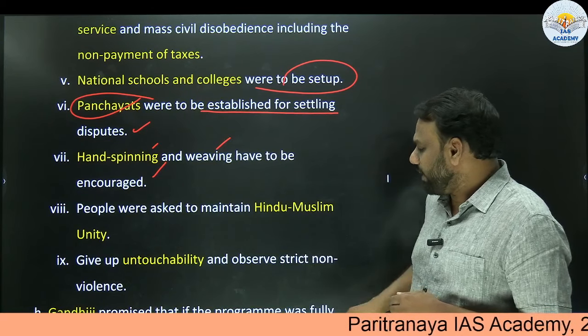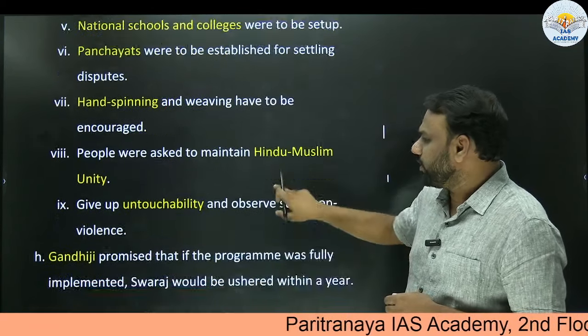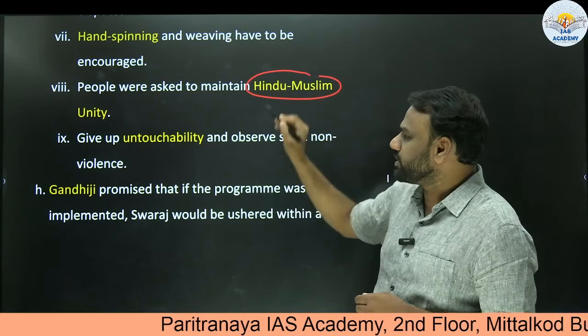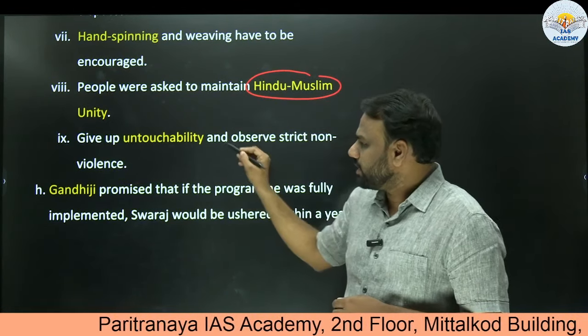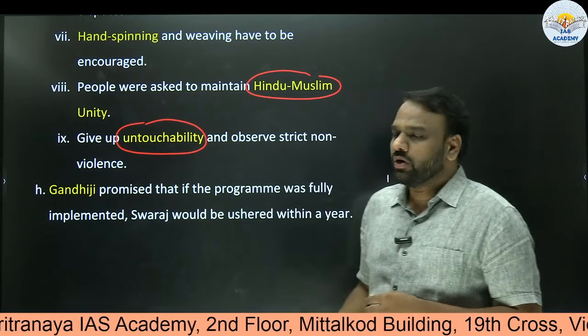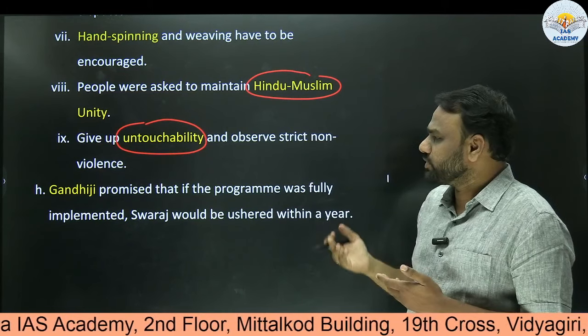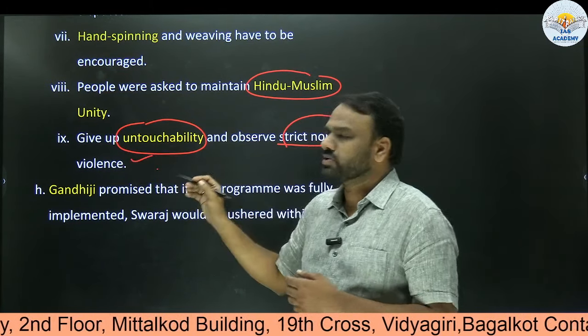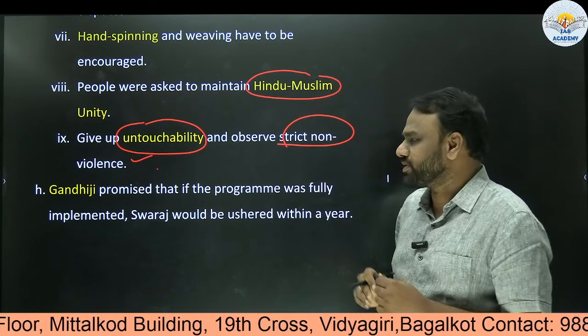People were asked to maintain Hindu-Muslim unity. So this is also an important feature. Hindu-Muslim unity was promoted. Next, socially evil practices like untouchability, those practices you should give up. This was the call given, and also strict non-violence was observed. So these are the important features of the non-cooperation movement.